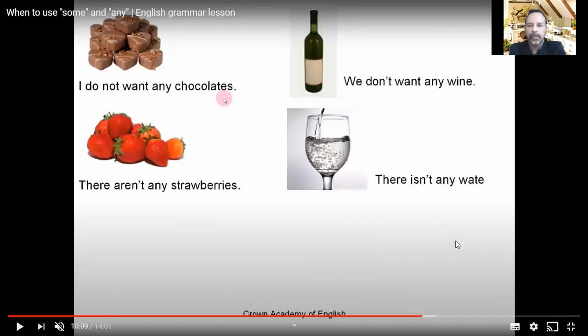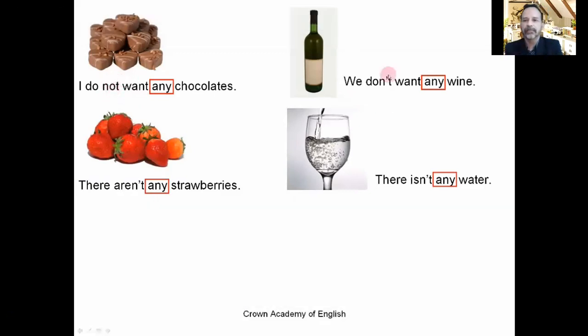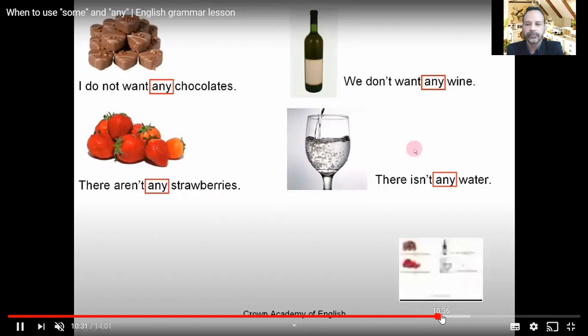And also we can have any in negative forms too, negative forms. For example, I don't want any chocolates. There aren't any strawberries. We don't want any wine. There isn't any water. See? So any is for both countable and uncountable nouns in negative form. Okay? Negative form.